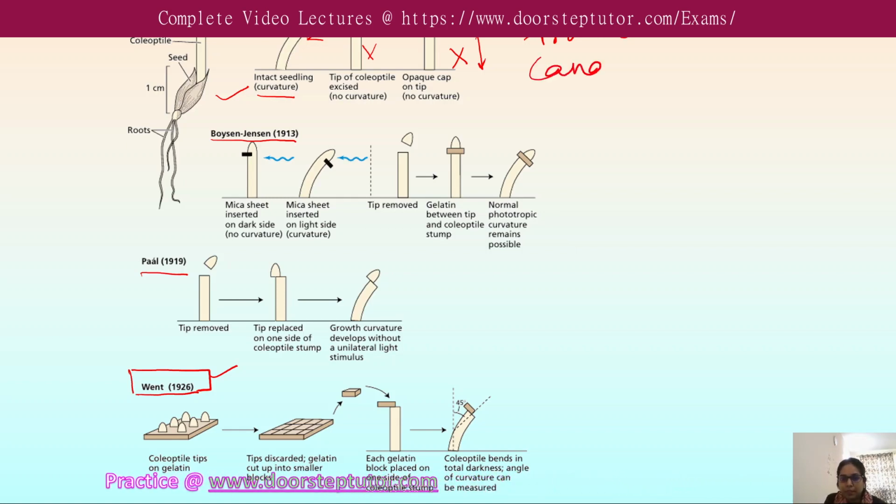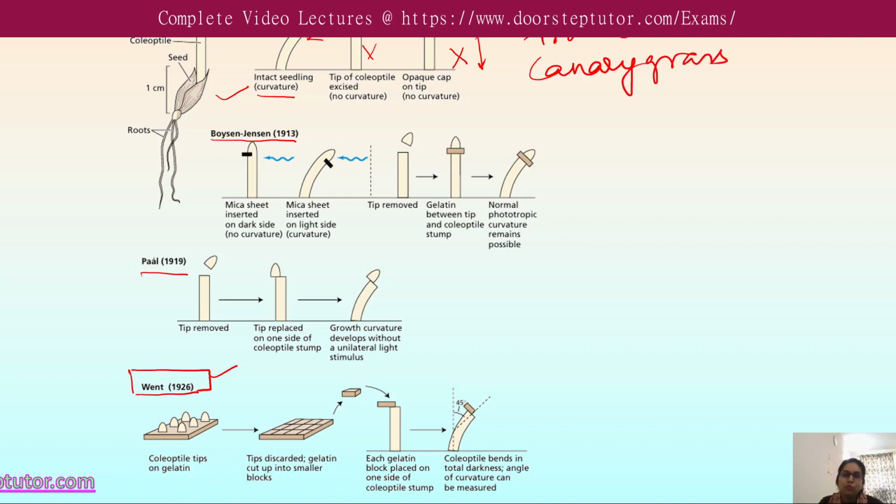Coleoptiles are very sensitive to blue light, and they bend toward the light source when illuminated on one side. The tip of the coleoptile perceives the light, but the growth zone responsible for the bending is several millimeters below the tip. So he concluded that the signal produced in the tip travels to the growth zone.